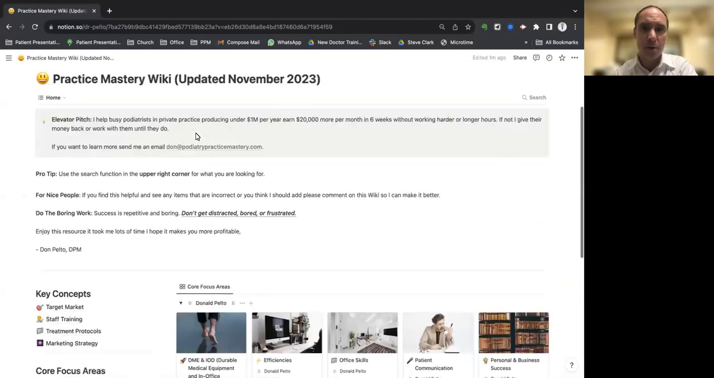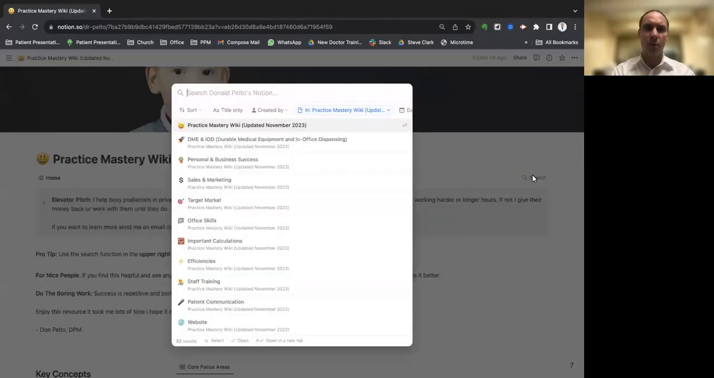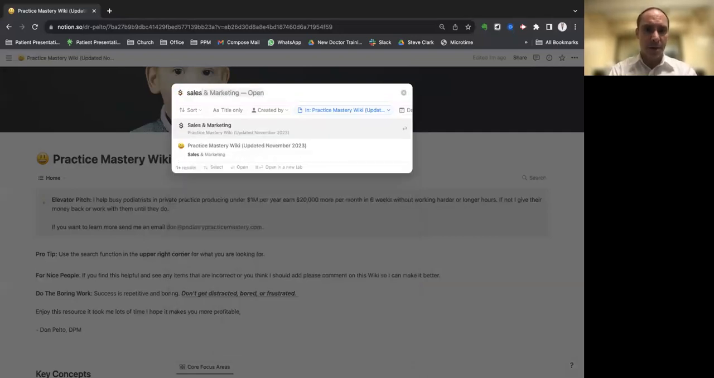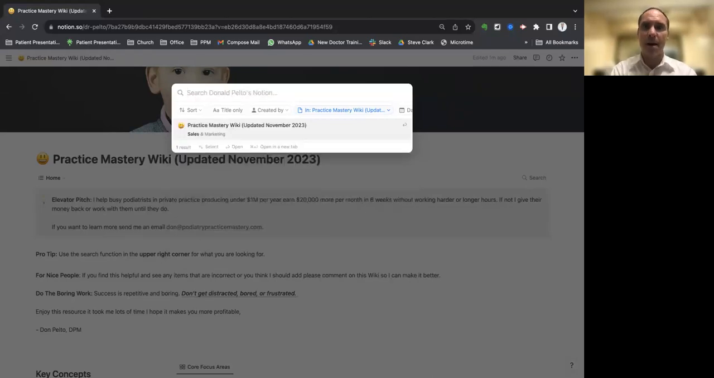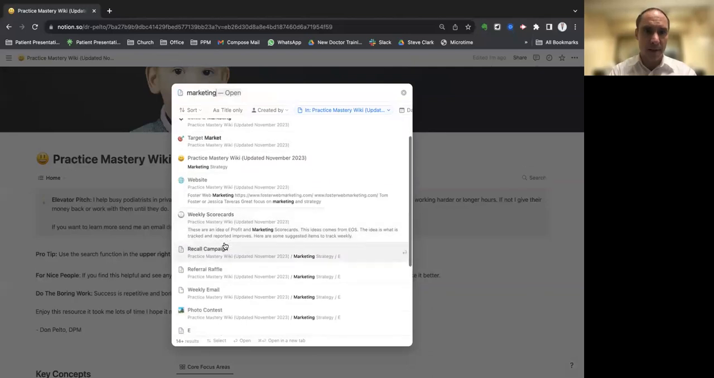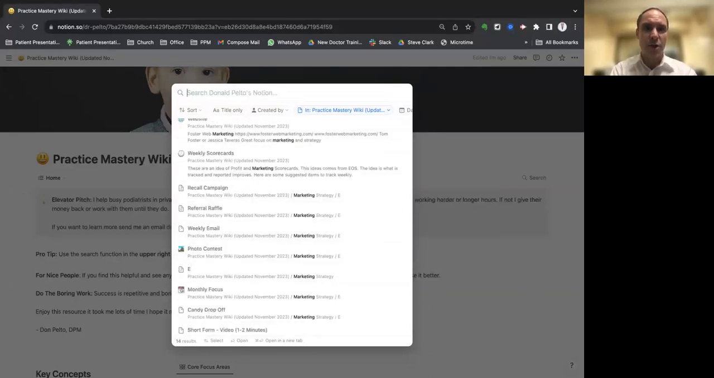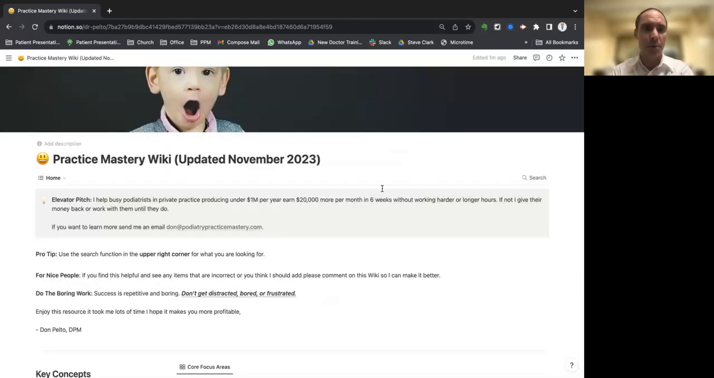Pro tip, there's a search bucket right here, this little search thing. I think it might look different in yours, but if you click that search and you want to look at something, for example sales, it'll show what's on there on sales. If you want to look up marketing, it'll pull everything that's in here on marketing. If you want to do anything, you can just look that up. So that's my pro tip.